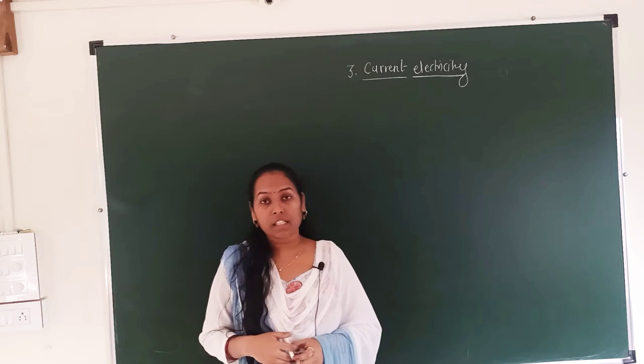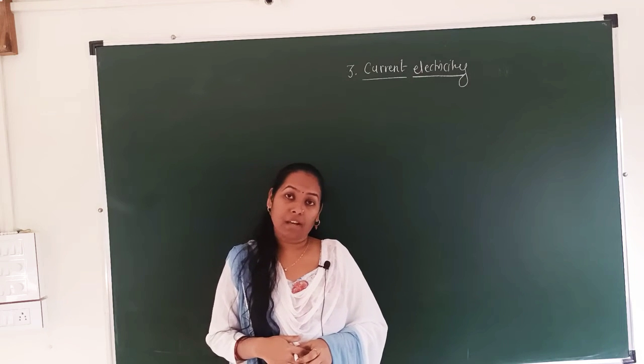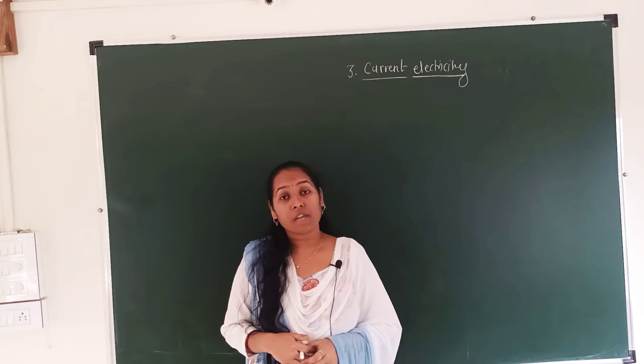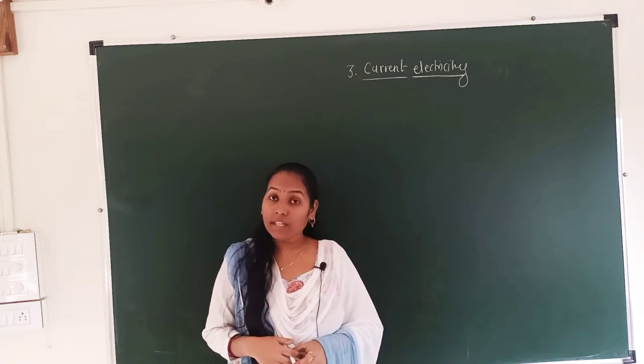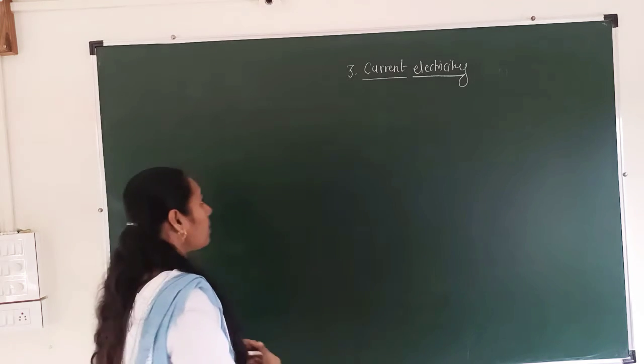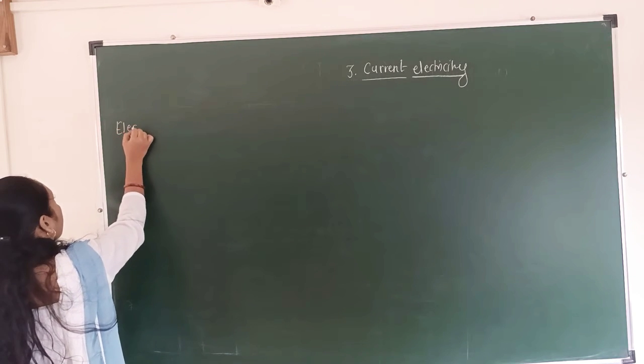Also, electricity is used for everything in day-to-day life. For example, banks, various companies, various industries. In every sector, electricity is used. See, the chapter name is current electricity. The word electricity is very important.